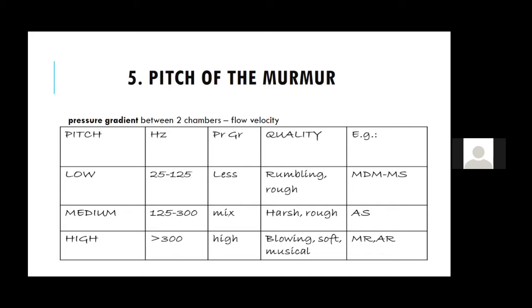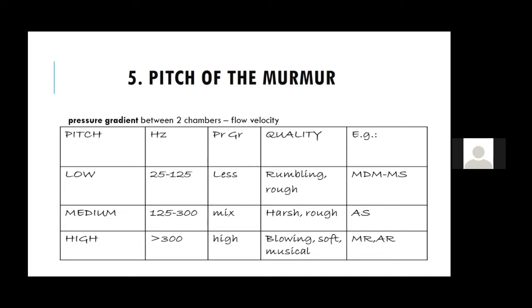Where do you get medium pitch? We usually tell that aortic stenosis is a high pitch, but it also has the medium pitch with it. And a medium pitch is something between 125 to 300 hertz. And those are harsh and rough murmurs, like an AS murmur. We tell it is a harsh and a rough murmur.